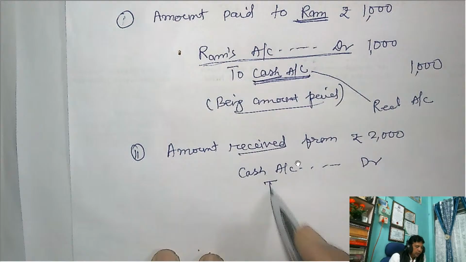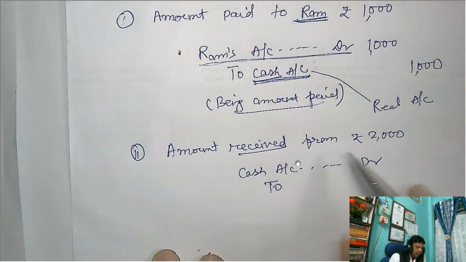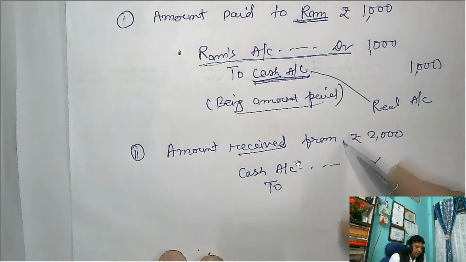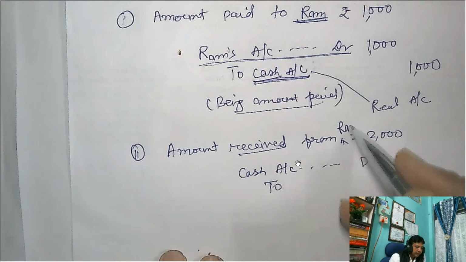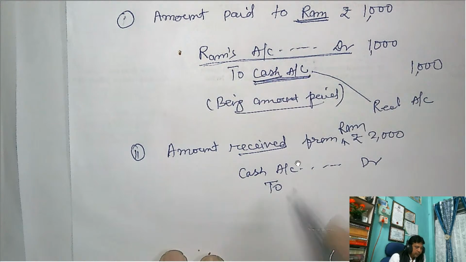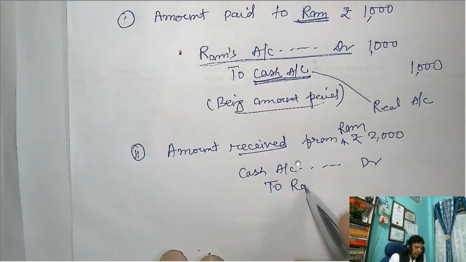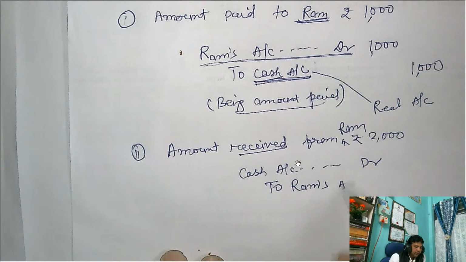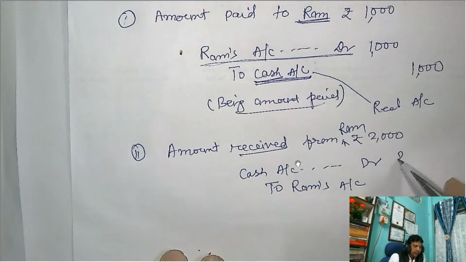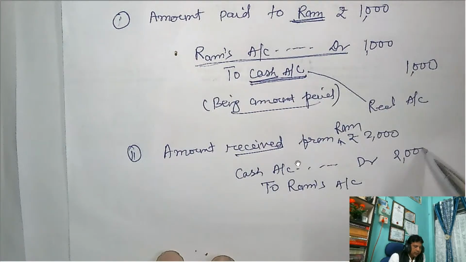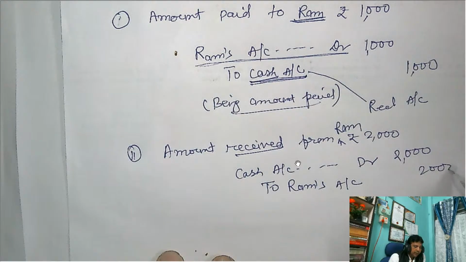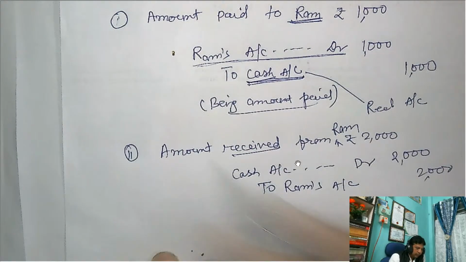From whom have you received? Amount received from Ram. So credit Ram's account. What is the amount received? 2000. So this is the shortcut way, without making the format, but you have to draw the format.